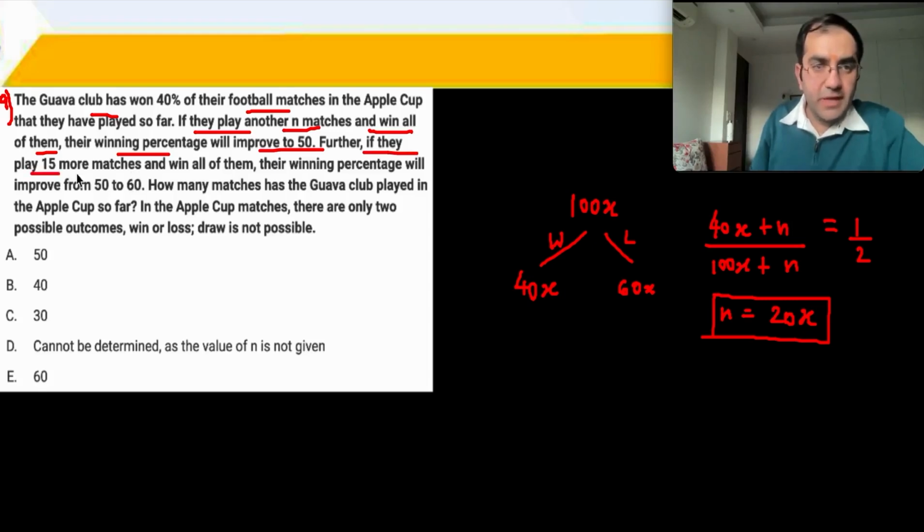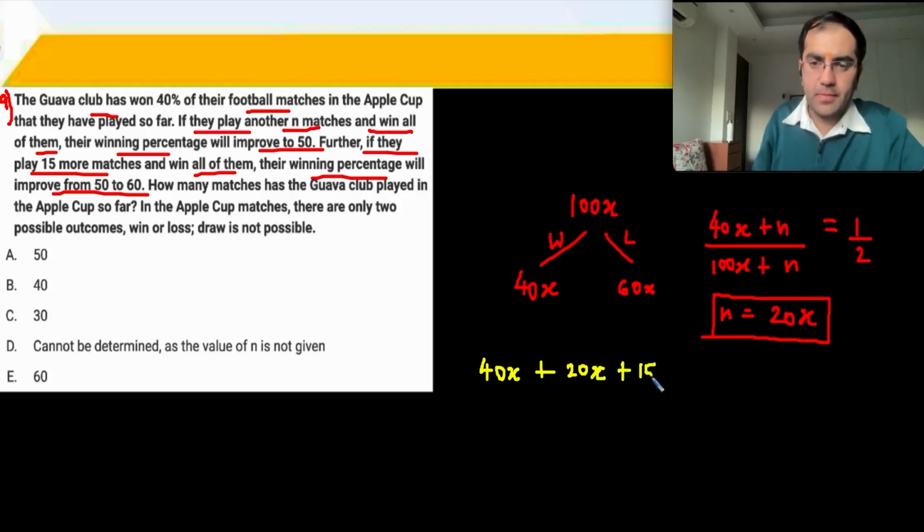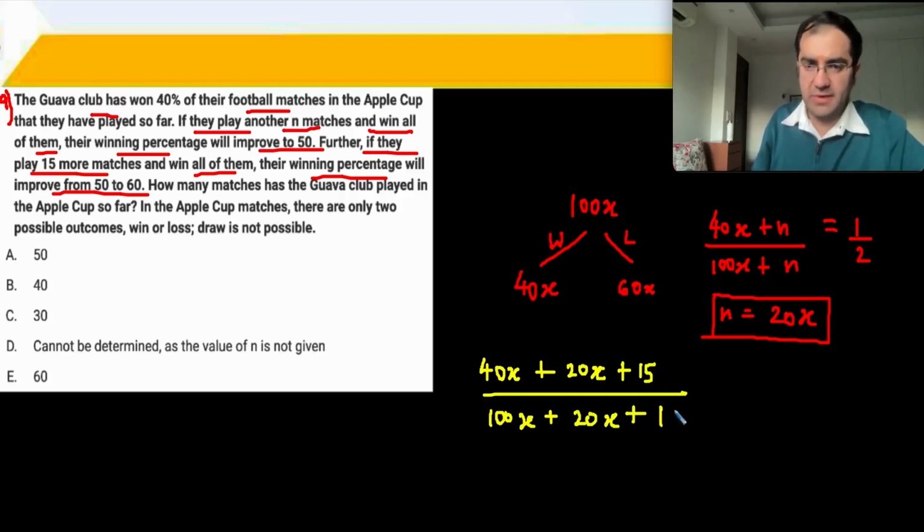Further, if they play 15 more matches and they win all of them, winning percentage goes from 50 to 60. Okay, so they have already played 40x, and then they have played another 20x. Sorry, 100x, and we want them to win another 15 matches. Total is 100x. They played another 20x. They won all of them. They played another 15 matches. They won all of them. Then the winning percentage goes to 60%. That is 60 upon 100. That is 3 upon 5.